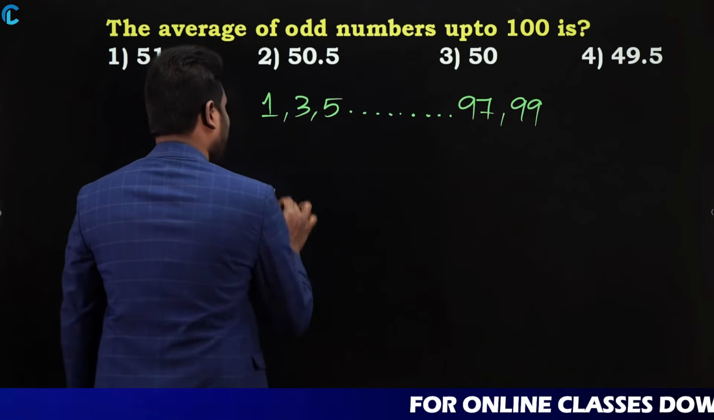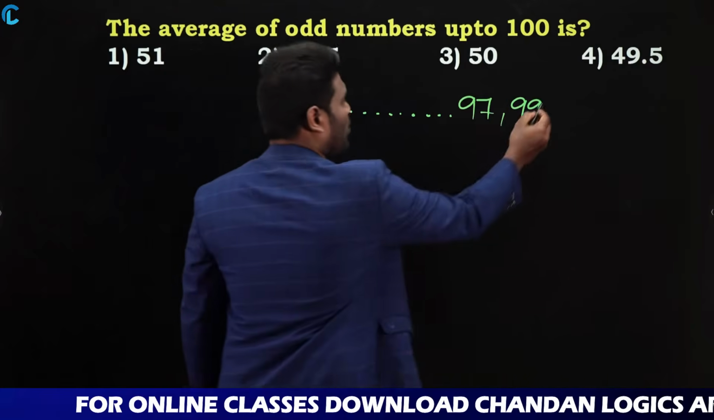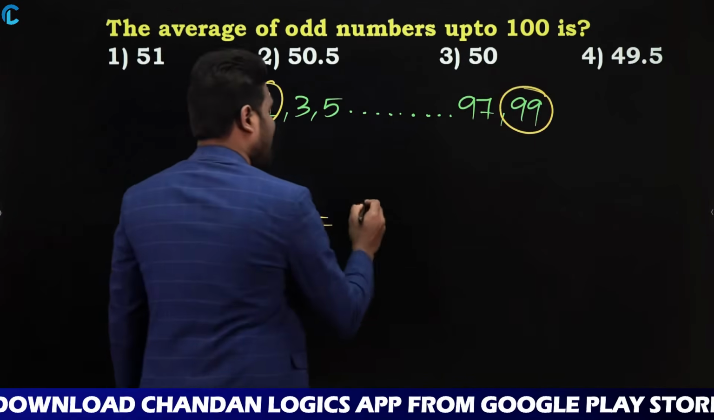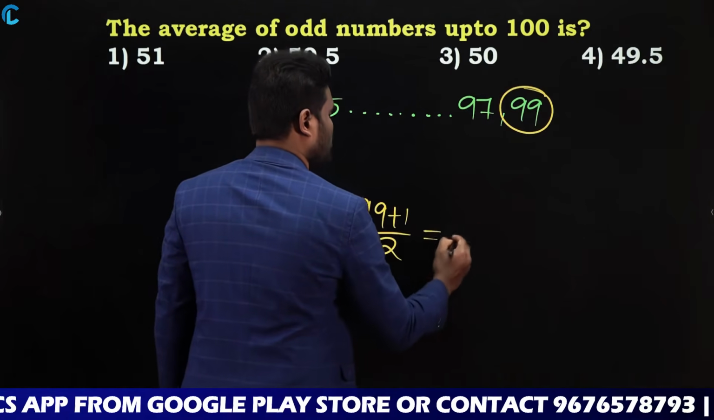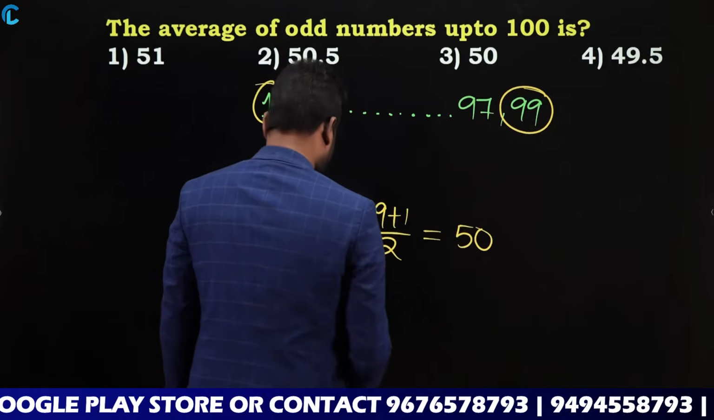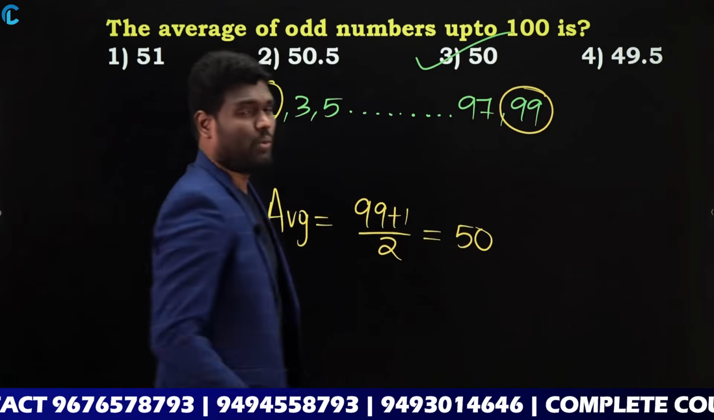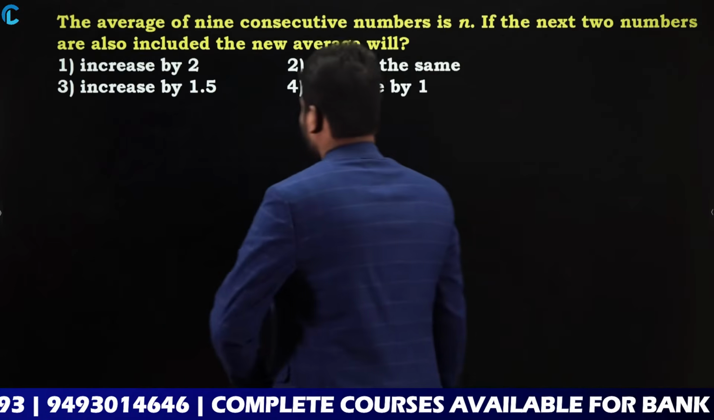So I can say that average is nothing but (highest number plus lowest number) by 2. What is your highest number? 99. What is your lowest number? 1. So average is nothing but (99 plus 1) by 2, which is nothing but 50. So we can say that the average is 50. Very simple and basic questions. Let us look at the next one.